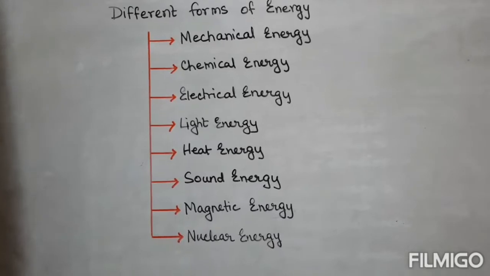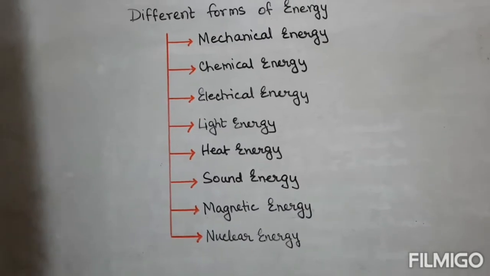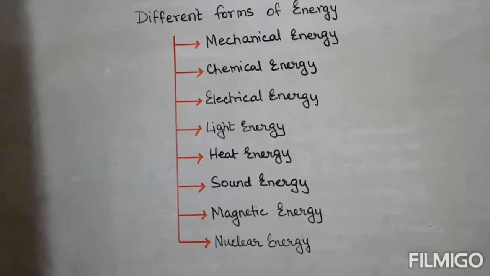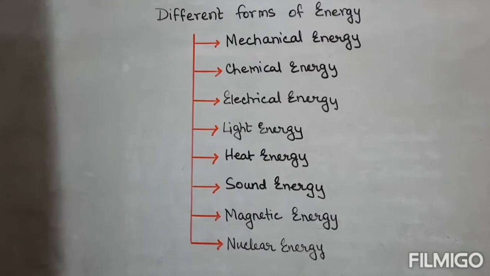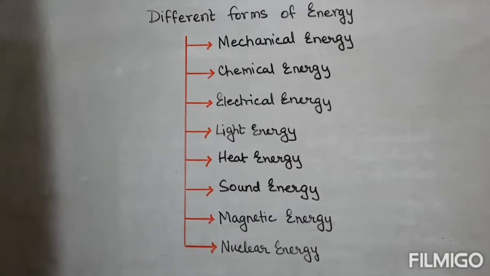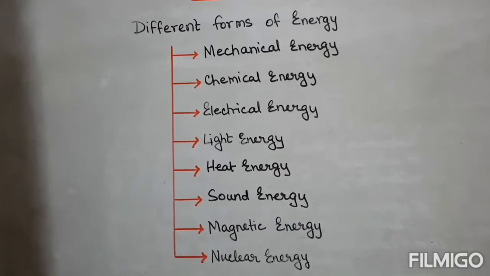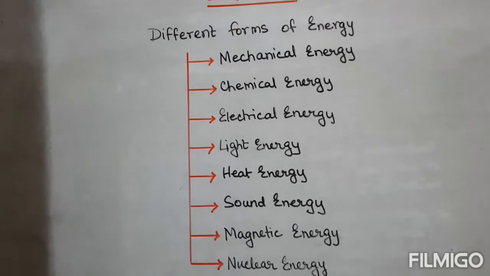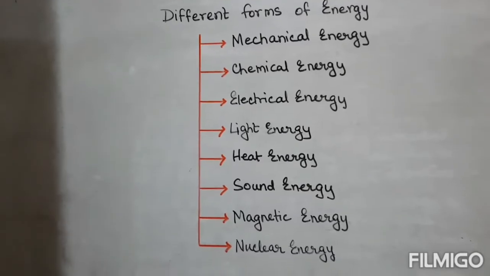Next comes the chemical energy. Fuels such as coal, petroleum, natural gases have chemical energy stored in them. Now what is this energy? This energy is available for work through chemical process, and such energy is called chemical energy.